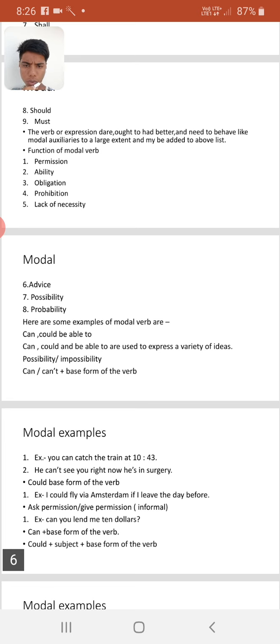First, you can catch the train at 10:43. Second, he can't see you right now. He is in surgery. Could plus base form of the verb. First example is: I could fly via Amsterdam if I leave the day before. Ask permission, give permission, informal.